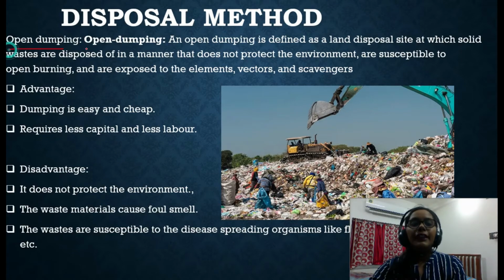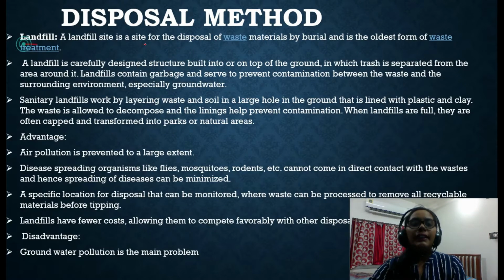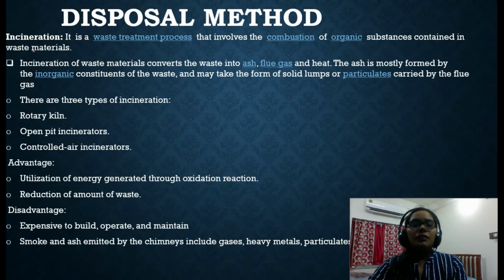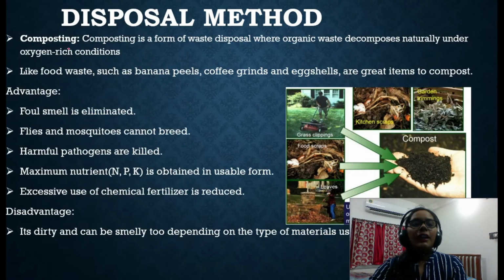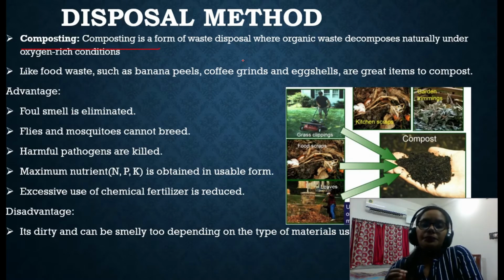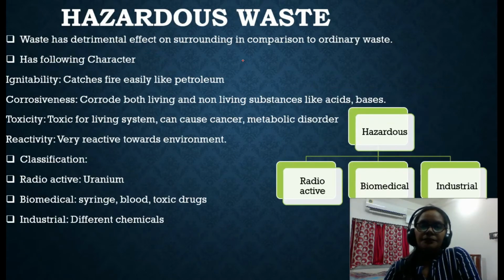Generally we have open dumping, landfilling, incineration, and composting. These are the 4 types of disposal method, which we also discussed in detail in our previous class. So this is just an at-a-glance view of what we discussed in our previous class.